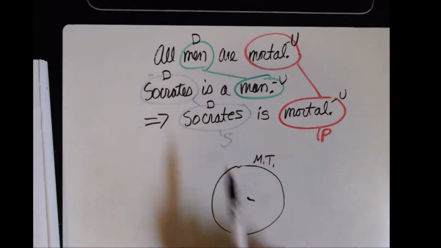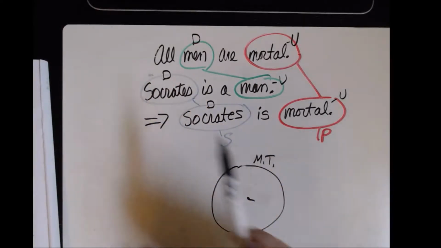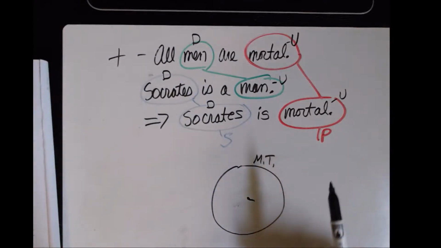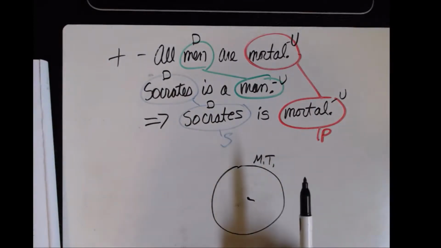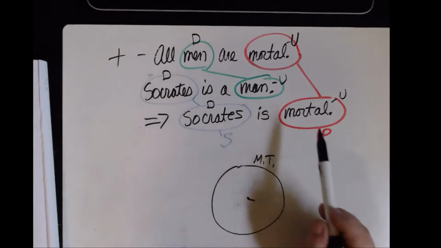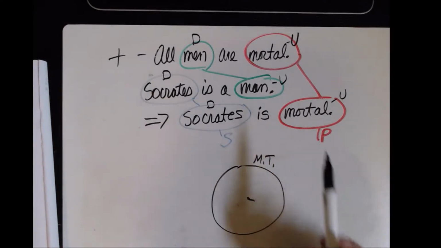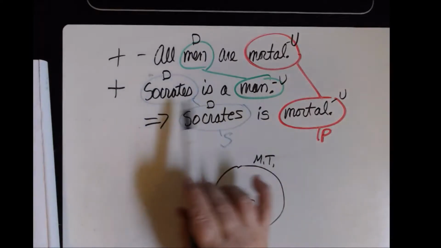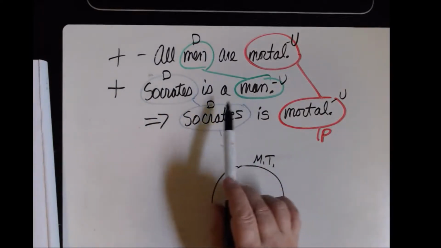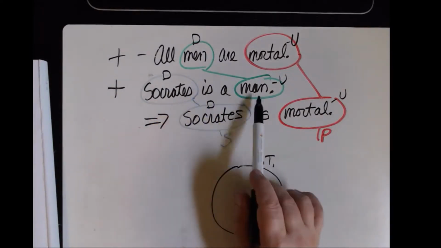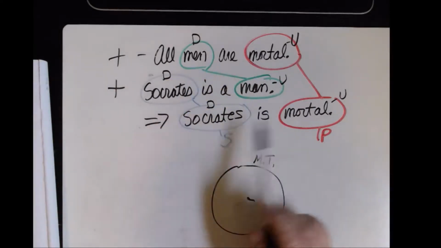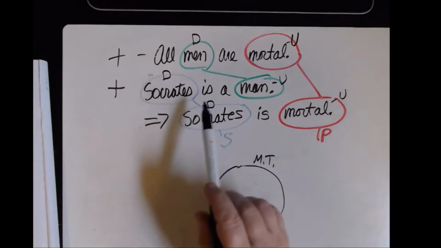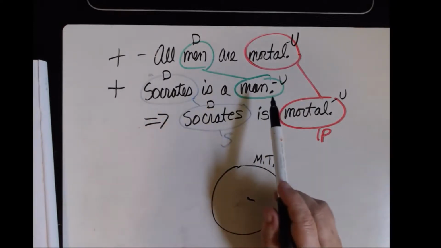All men are mortal. I'm positively affirming this to be true. So that's a positive statement. And here, I'm also affirming something to be true. Socrates is a man. That's an affirmative. For this to be negative, I'd have to say Socrates is not a man, or all men are not mortal. Those would be negative statements. But these are positive. I'm saying that this is true. Socrates does equal a man.